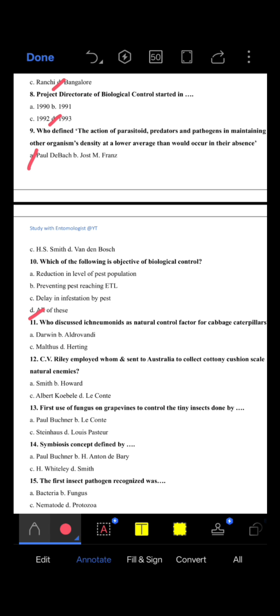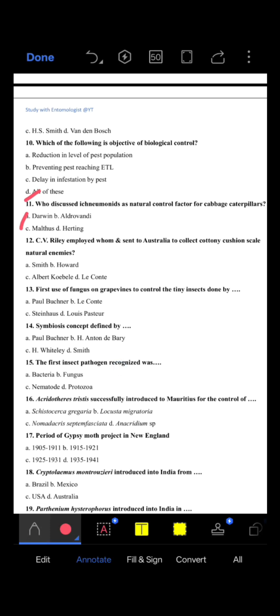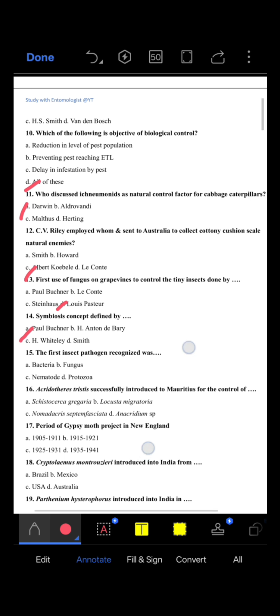11th question, who discussed ichneumonid as a natural control factor for cabbage caterpillar? Darwin. 12th question, C.V. Riley employed whom and sent to Australia to collect the cottony cushion scale natural enemy? Correct option, Albert Koebele and his co-worker. 13th question, first use of fungus on grapevine to control the tiny insect was done by Louis Pasteur. 14th question, symbiosis concept defined by Paul Buchner.